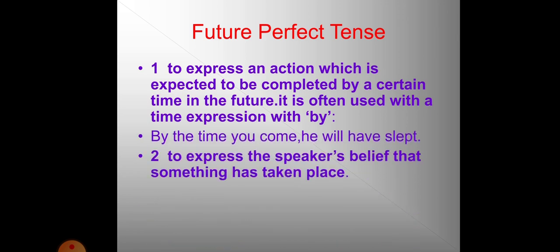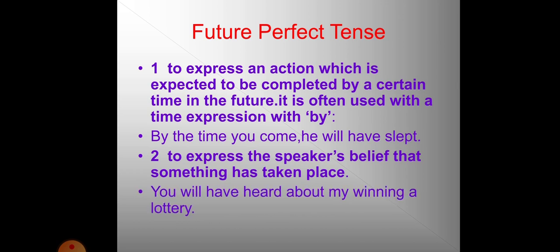To express an action which is expected to be completed by a certain time in future, it is often used with the time expression by. By the time you come, he will have slept. To express the speaker's belief that something has taken place, you will have heard about my winning a lottery. So in the future perfect tense, we use will or shall have and third form of verb.